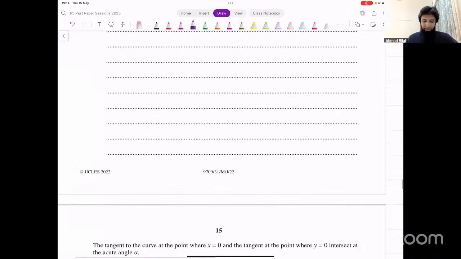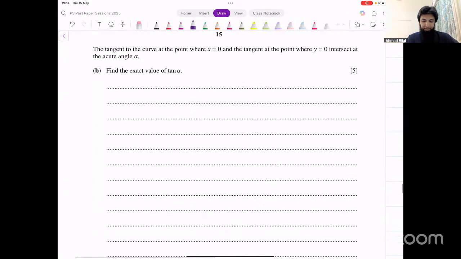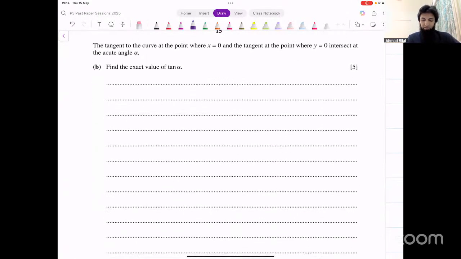Okay, now let's look at the second part. It says the tangent of the curve at the point where x is 0 and the tangent at the point where y is equal to 0, they intersect at the acute angle alpha. Find the exact value of tan of alpha. So we have two tangents and they're intersecting at some point, and they're saying this angle is alpha. We have to find this angle.